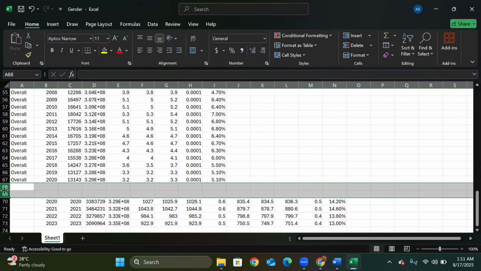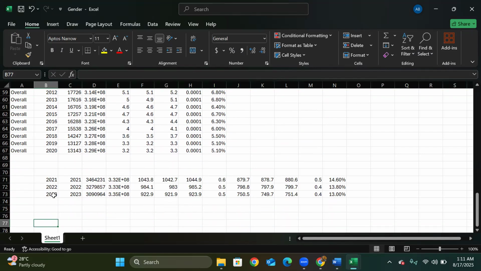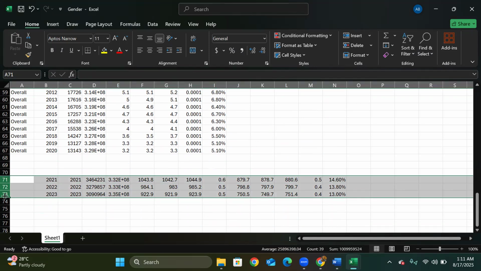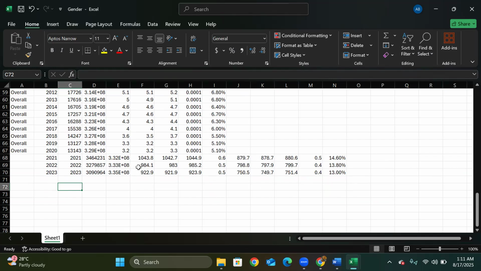We will be skipping that because it's already there above, and also 2020. We just need the data of 2021, 2022, 2023. And I will paste it here. Okay. And also we don't need the crude death rate data. We don't need this